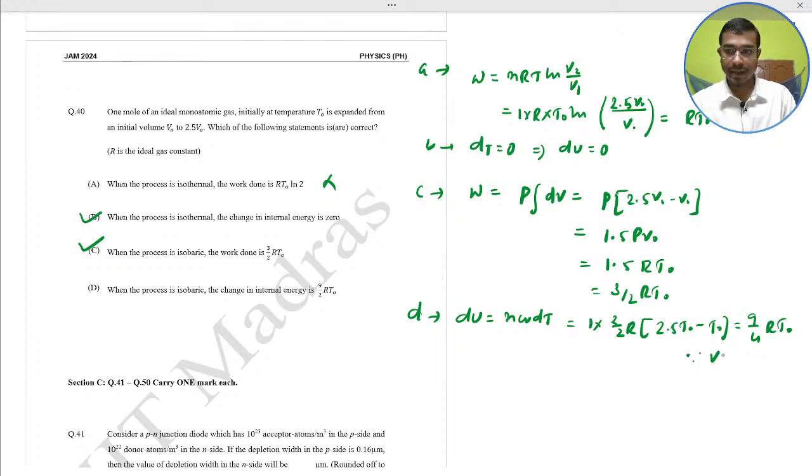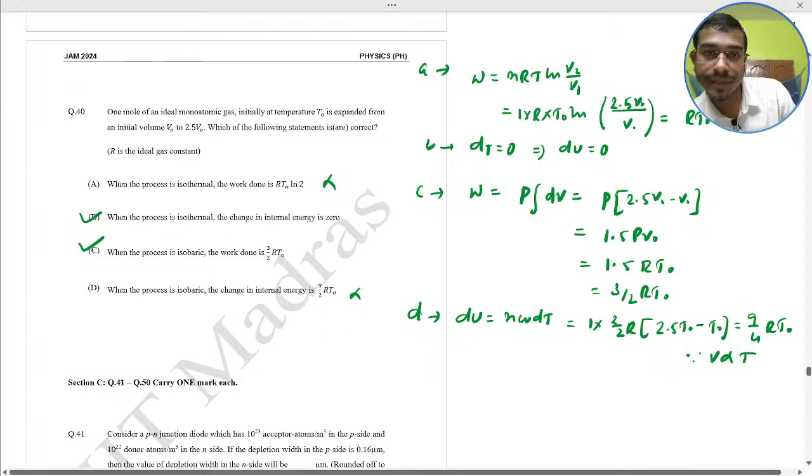Basically V is proportional to T. So D would be incorrect. We have 9 by 2 here, and we have to find 9 by 4. So options B and C are the correct ones. So we just completed our 10 MSQ type questions.